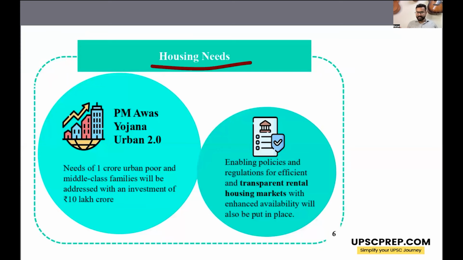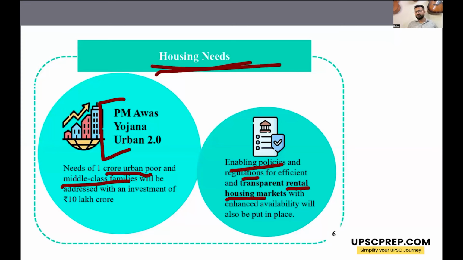Then the housing needs in urban areas. For this, there will be Pradhan Mantri Awas Yojana Urban 2.0, which will cater to the need of 1 crore urban poor and middle class families. Then there will be enabling policies and regulations for efficient and transparent rental housing markets. So even the rental housing market will be regulated so that these landlords or landladies are not able to extract exorbitant rents from the renters or the tenants, right?